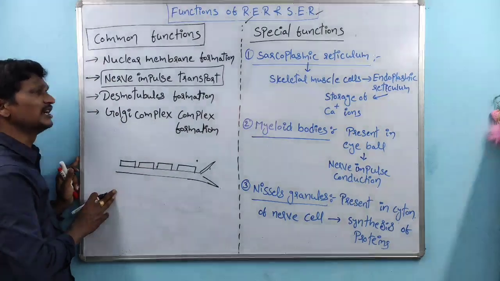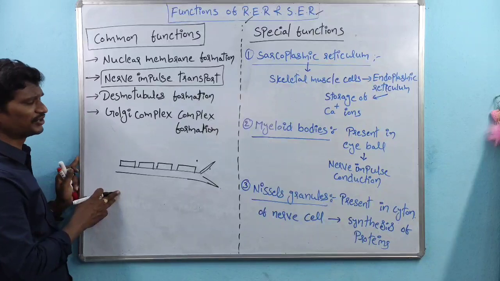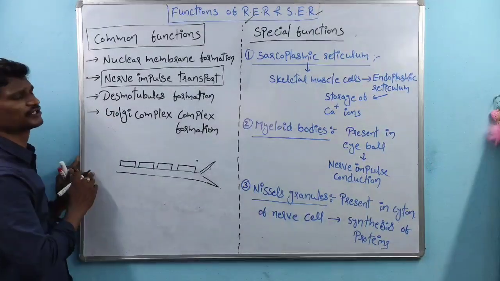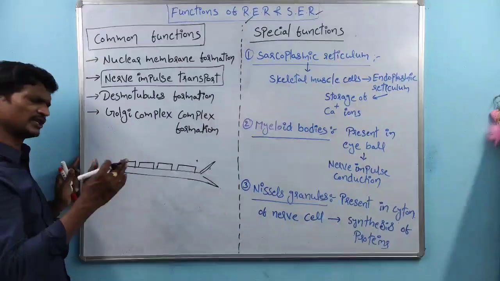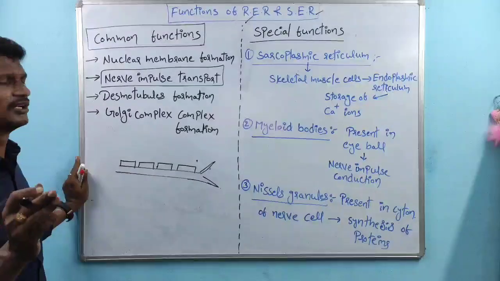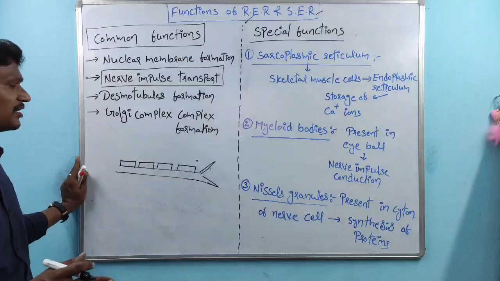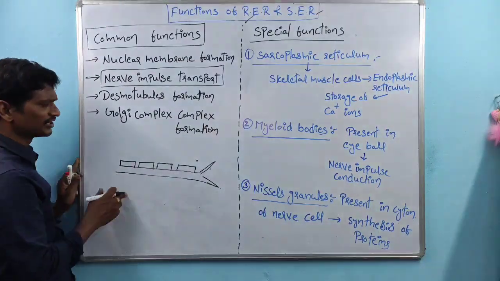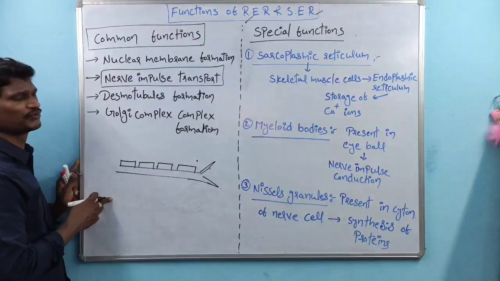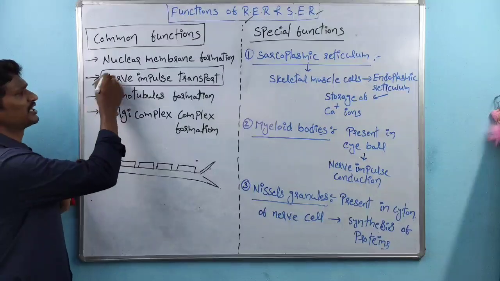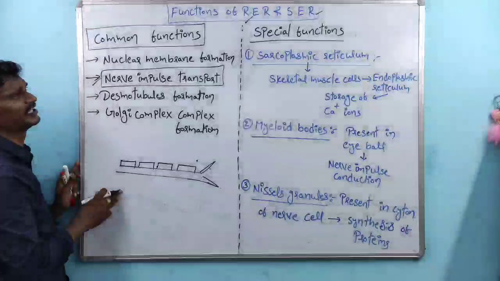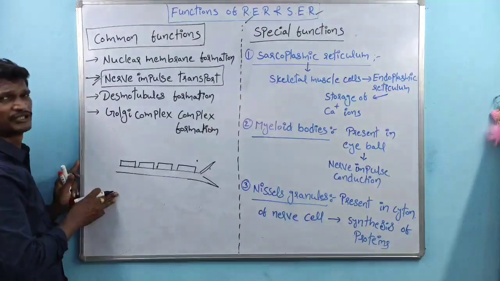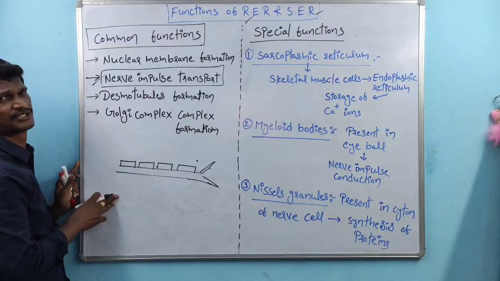Along with that, the myelin sheath formation and the membrane formation require proteins. So here also it is the same thing. The proteins and the lipids are required for the myelin sheath formation and the membrane formation. If the myelin sheath is there, conduction of the nerve impulse will take place. So nerve impulse transport within the nerve cell is done by the rough endoplasmic reticulum and smooth endoplasmic reticulum through the synthesis of proteins and lipids.